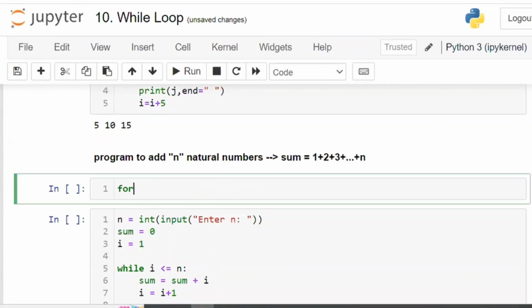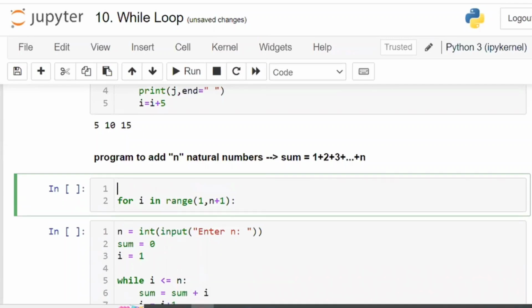First I am using for loop: for i in range, from where I am starting, from 1 to n. n also should be included, means n plus 1. Now ask the user to enter this n value. So come back again, you ask the user to enter the n value. n is equal to input of. The user is going to enter some number, it should be converted to int. So int of input of. Okay, n value ready.